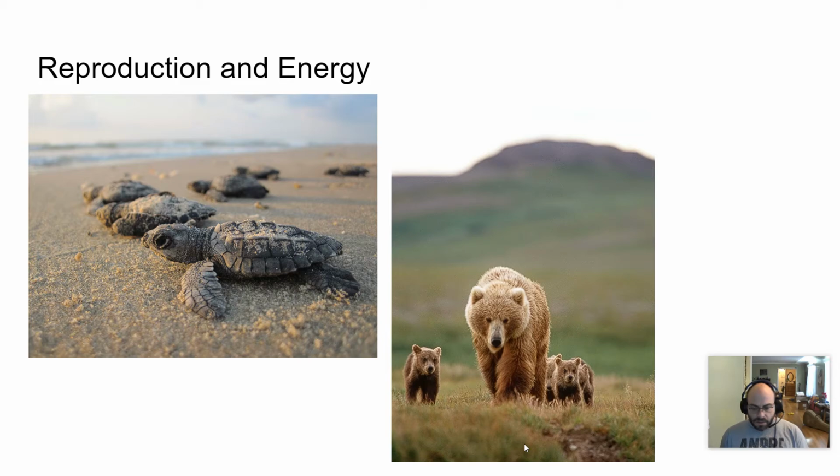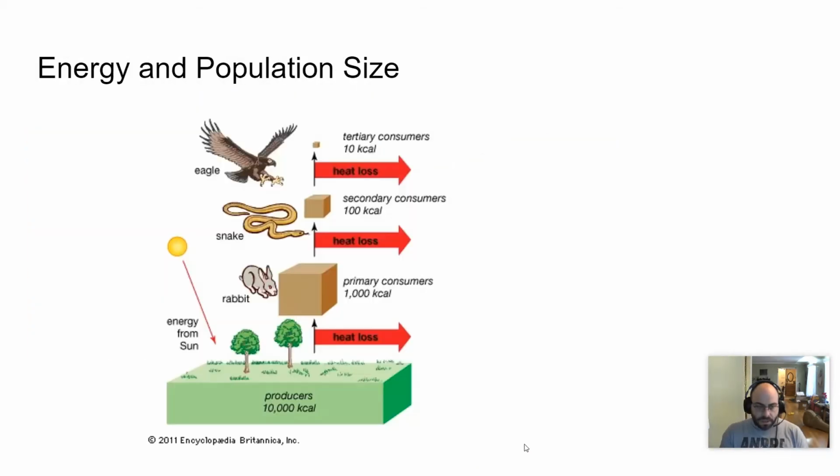Whereas the bears there on the right, they have a different strategy. They have fewer offspring, and they invest a lot of time and energy into those offspring in order to keep them alive. This is typically more energy efficient over the long run, and you will see this more common in more stable ecological environments because there's less the bears have to adapt to, or any animal that uses this particular reproductive strategy. Changes in energy availability will affect population size also, which makes sense.